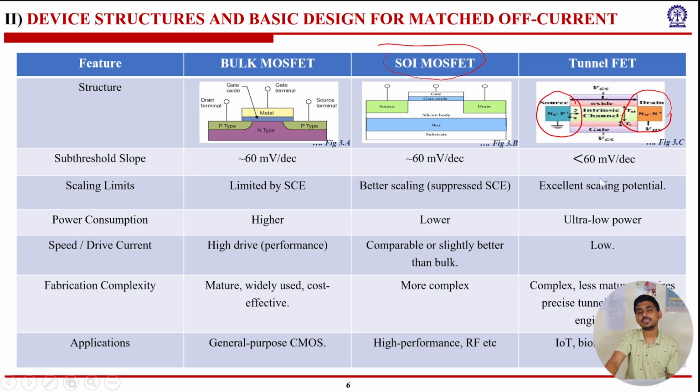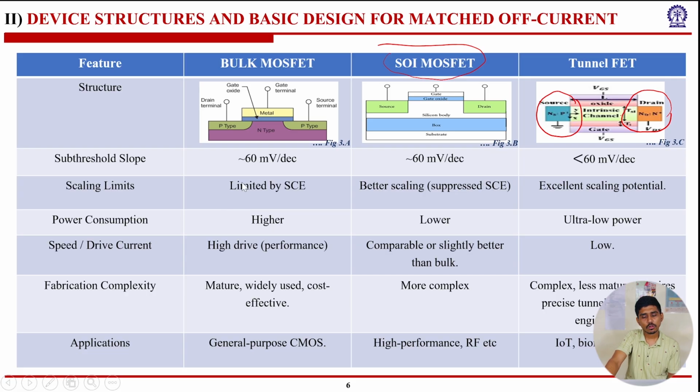But the tunnel FETs show less than 60 millivolt per decade slope. Same for the scaling limits. Bulk MOSFETs are limited by SCE, short channel effect. SOI MOSFETs have better scaling, but still not as much scaling as we desire nowadays, let's say less than 500 millivolt application. They have better scaling because they have suppressed short channel effect. And the tunnel FETs have excellent potential for scaling down.